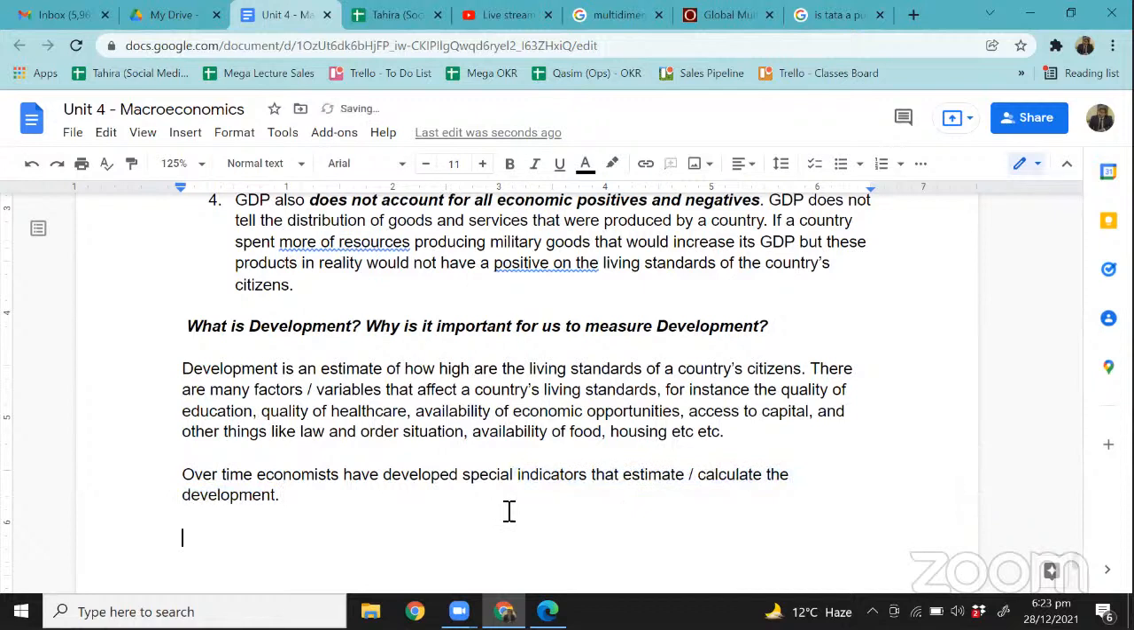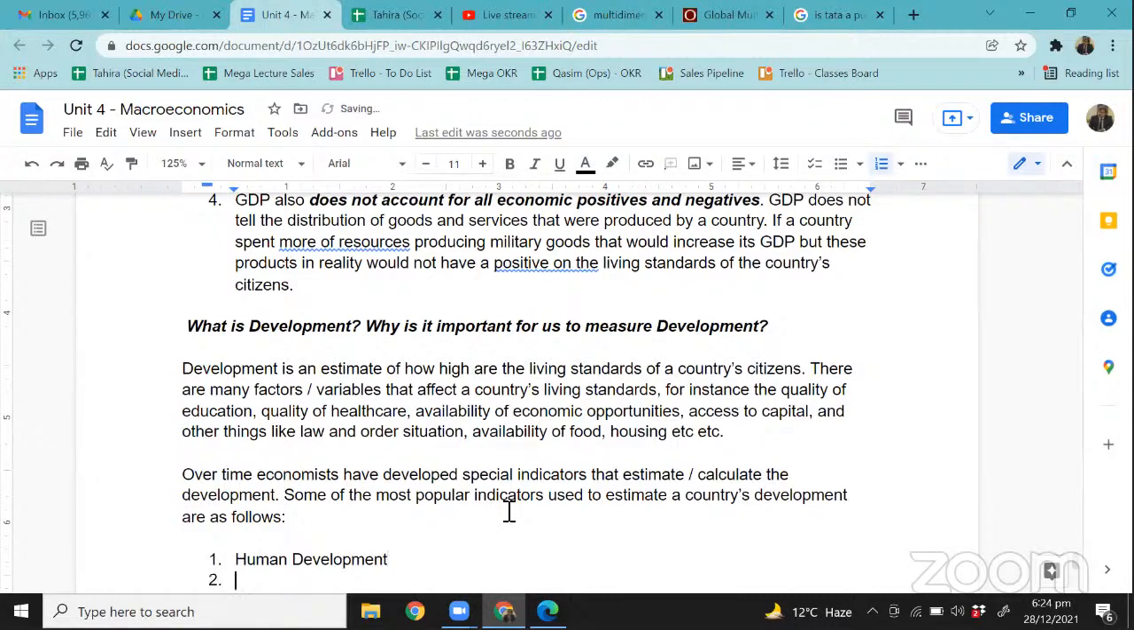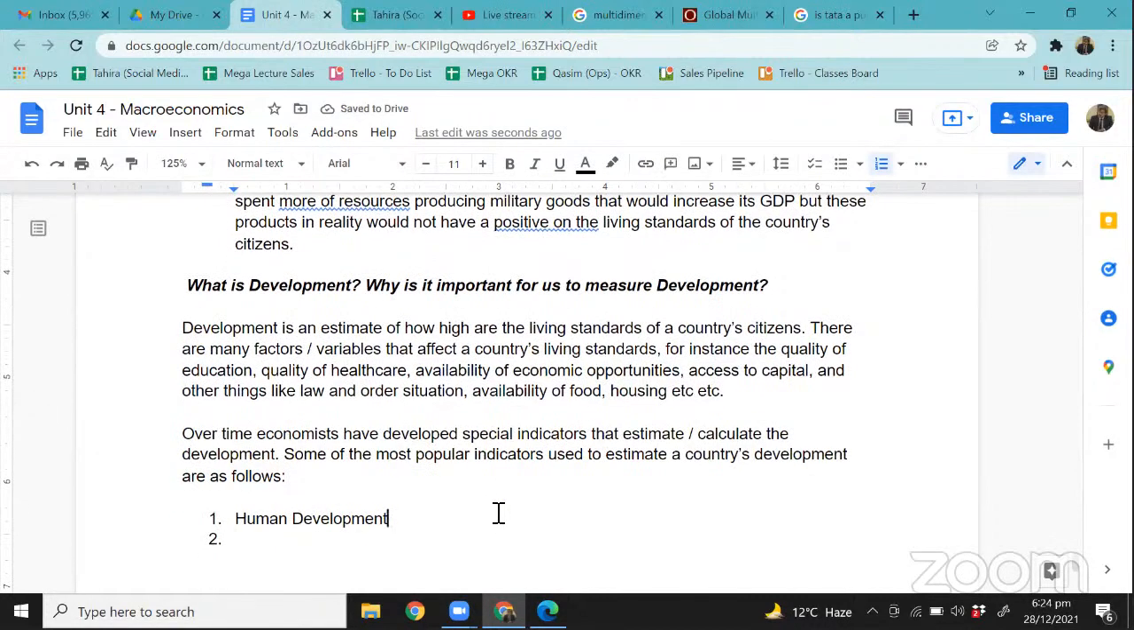Okay, now think about this. What are some of the most popular tools, or you can say methods or indicators, used to measure the development of a country? They are as follows. So the first one that we talk about, which is part of our syllabus, is known as Human Development Index, right? And the short form for that is HDI, right?